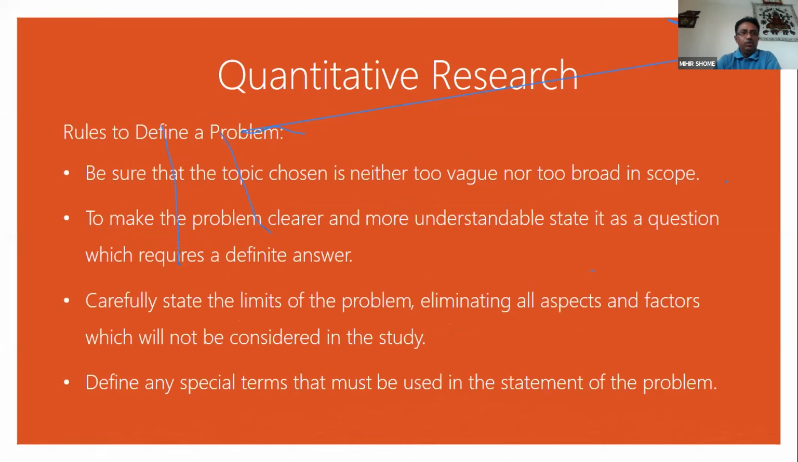Quantitative research: rules to define a problem. Be sure that the topic chosen is neither too vague nor too broad in scope, to make the problem clear or more understandable. State it as a question which requires a definite answer. Carefully state the limits of the problem, eliminating all aspects and factors which will not be considered in the study. Define any special term that must be used in the statement of the problem.